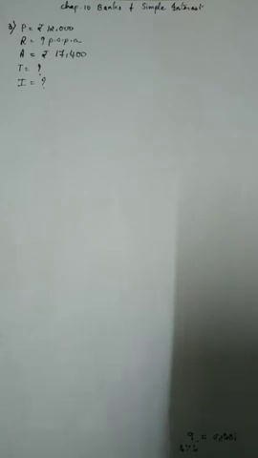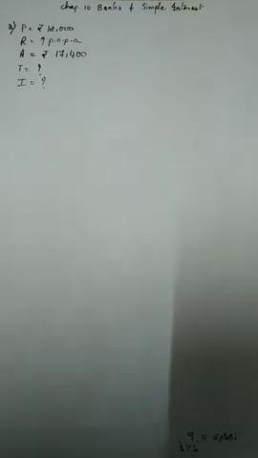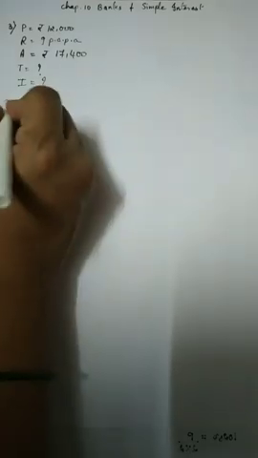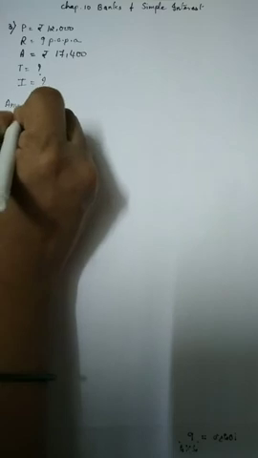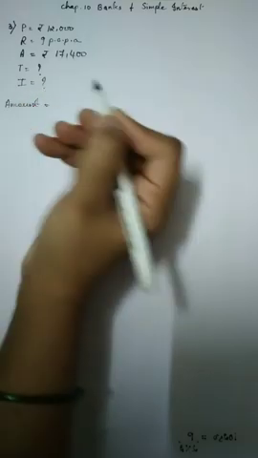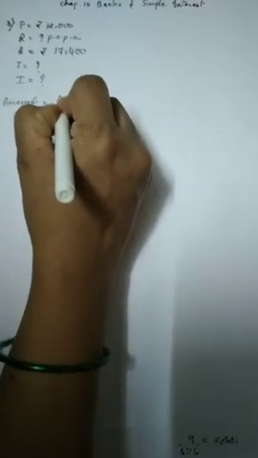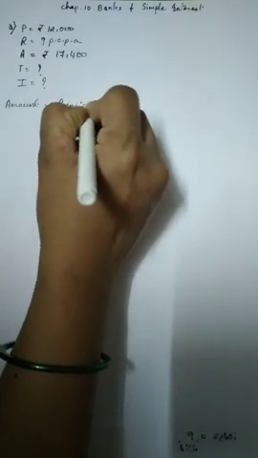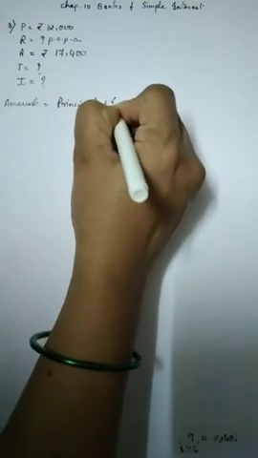What is his principal amount? 12,000, correct? And how much did he get at the end of the period? 17,400. So how much extra money he got, that is the interest, correct? So how to get the interest? What is the interest formula? There is only one interest formula, but here you can use the amount formula. See, what is the amount formula? Amount is equal to principal plus interest.